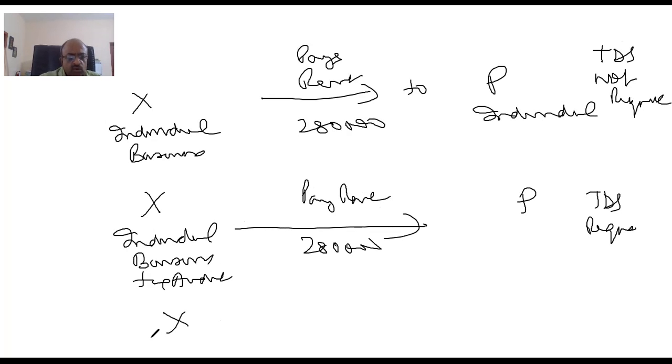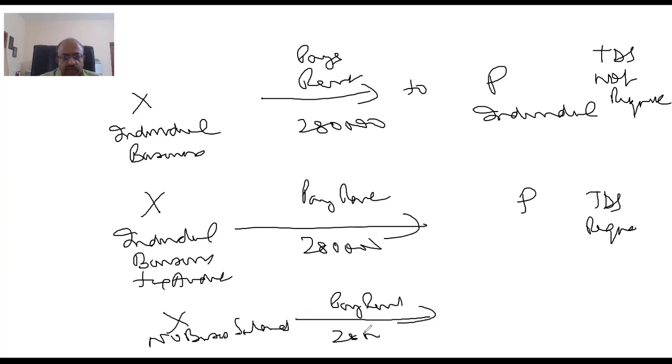X, no business, a salaried person, paying rent of more than 2 lakh, say 2,80,000 to P. There's no TDS, because it's not at all business related.